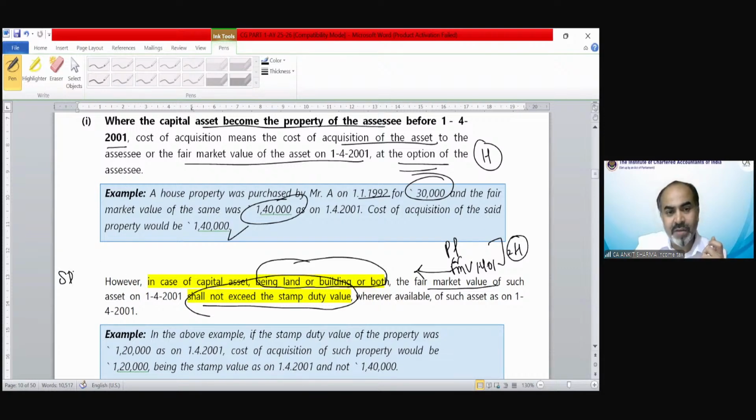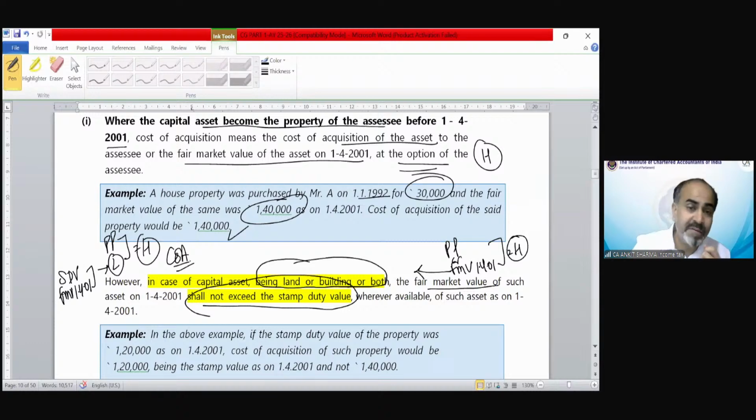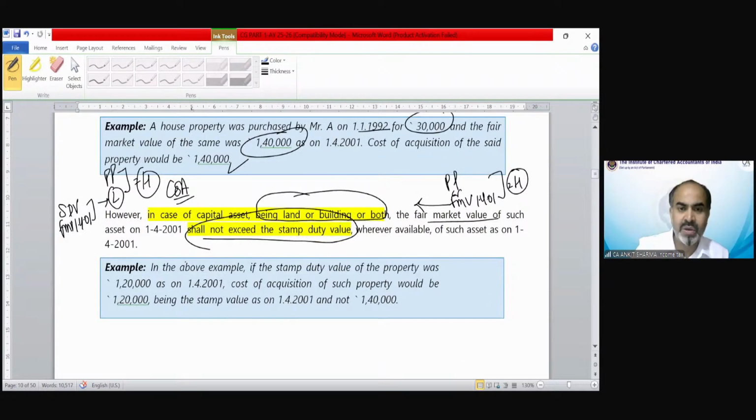That is stamp duty value or FMV on 1401, whichever is lower. That lower needs to be compared with the purchase value, and the higher would be your cost of acquisition. So your FMV cannot exceed the stamp duty value. Suppose the question has been given over here, you can see that.